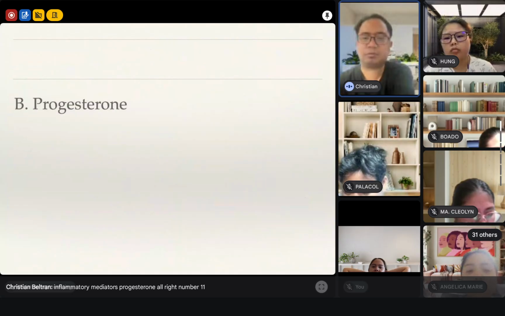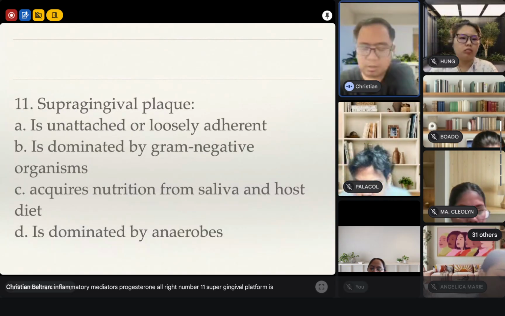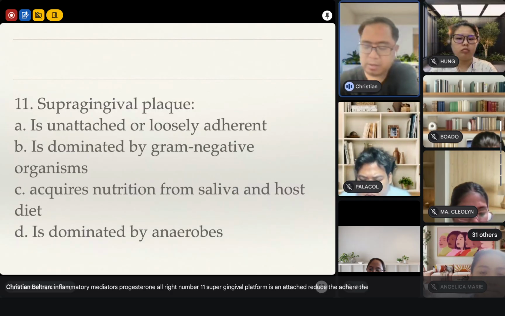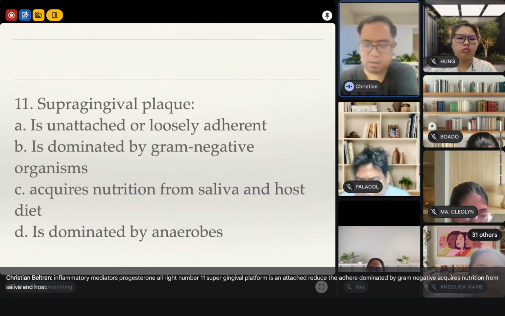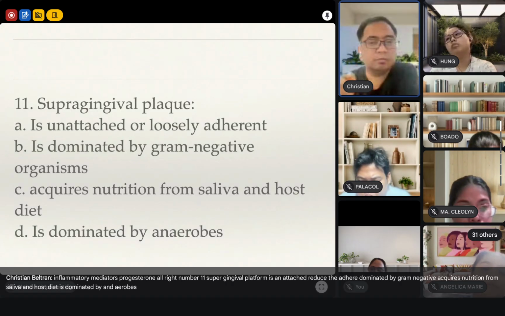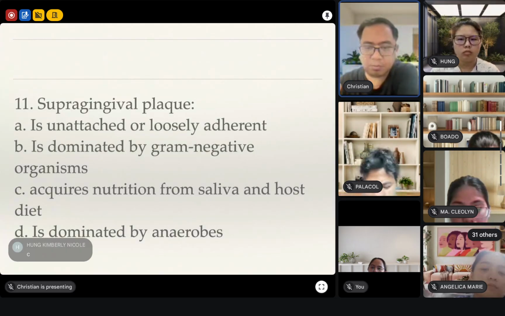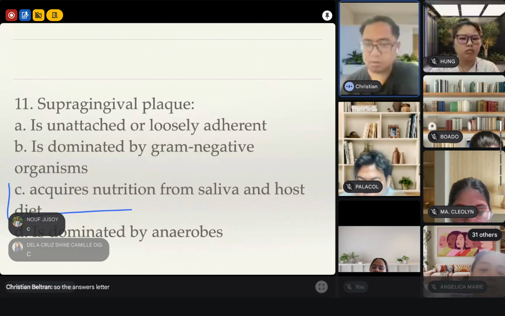Number 11. Supragingival plaque is unattached or loosely adherent, dominated by gram-negative, acquires nutrition from saliva and host diet, is dominated by anaerobes. Supragingival plaque. So the answer is letter C.